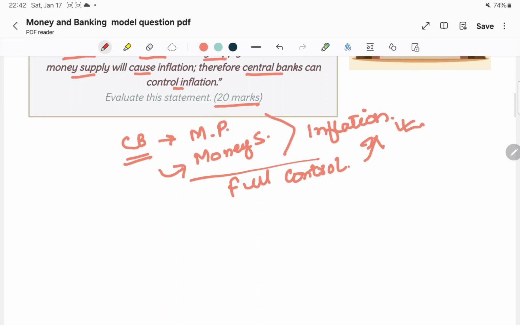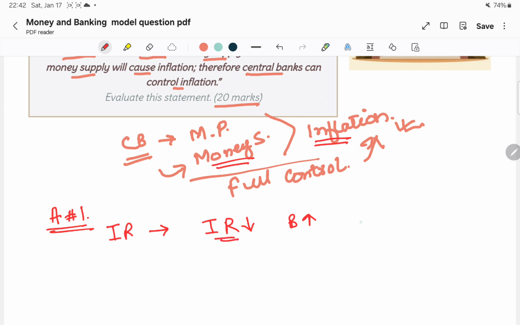So how will we start our answer? Argument number 1: how the central bank uses money supply to influence inflation. Method number 1 is interest rate. When the central bank reduces the interest rate, people start borrowing more because interest rates are lower.